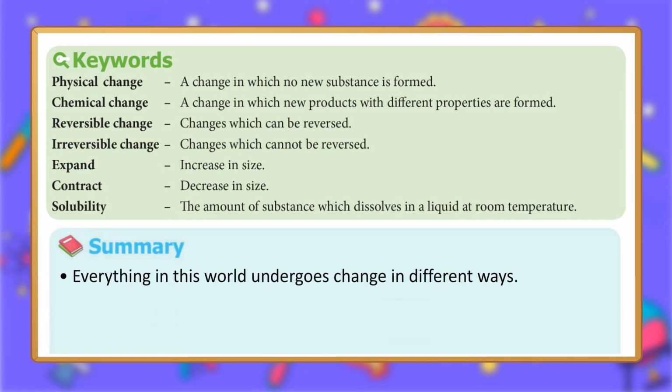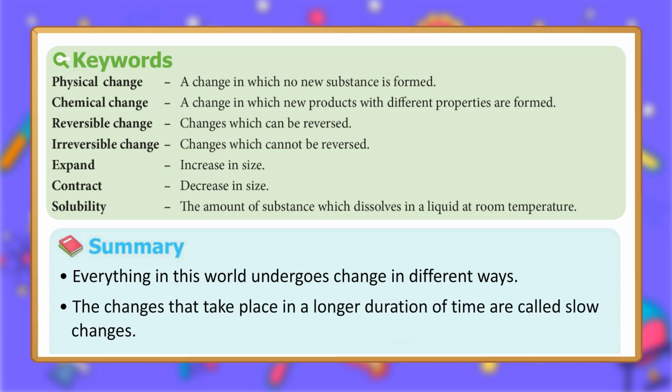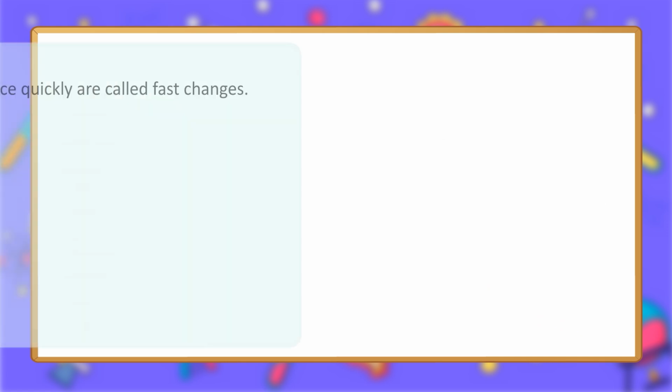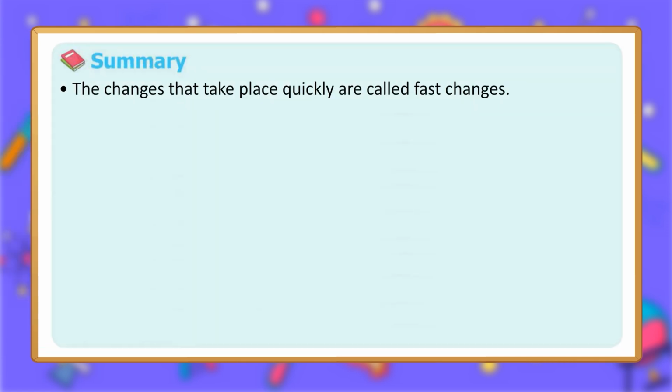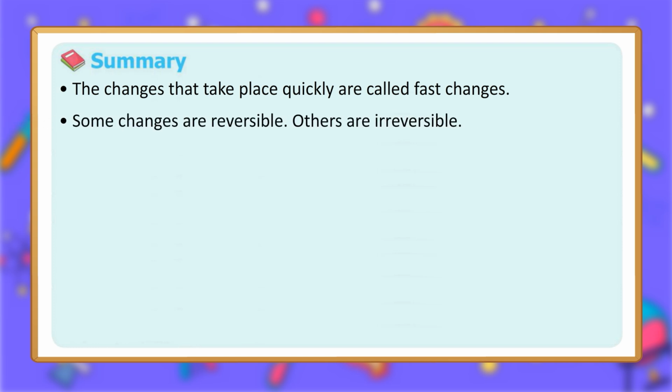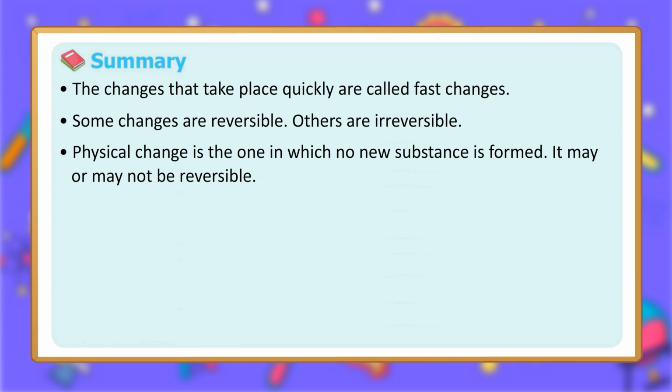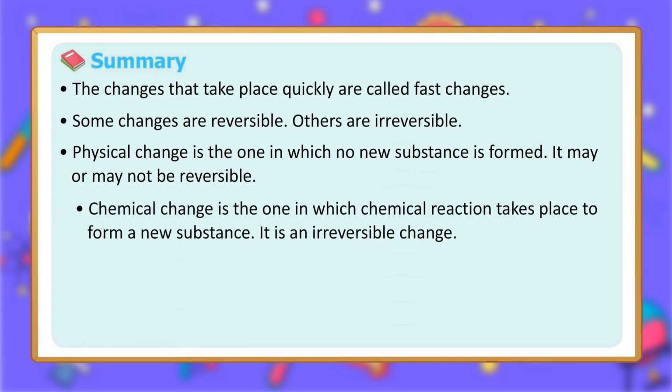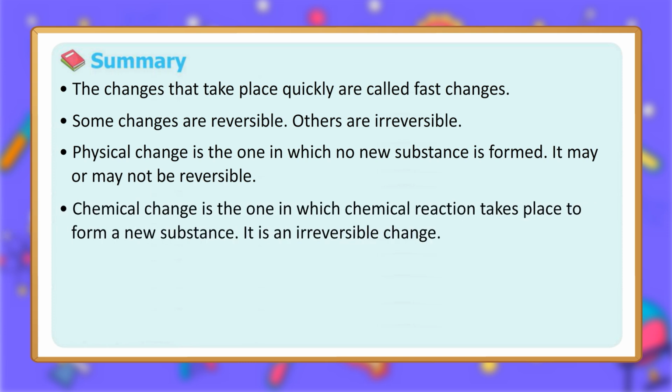Summary. Everything in this world undergoes change in different ways. The changes that take place in a longer duration of time are called slow changes. The changes that take place quickly are called fast changes. Some changes are reversible, others are irreversible. Physical change is the one in which no new substance is formed. It may or may not be reversible. Chemical change is the one in which chemical reaction takes place to form a new substance. It is an irreversible change.